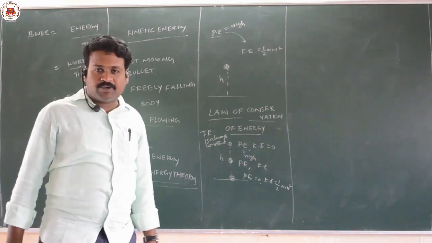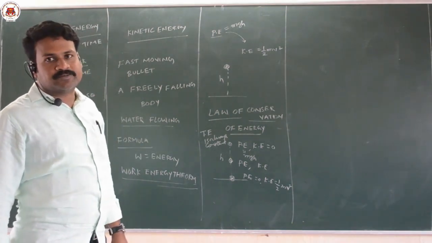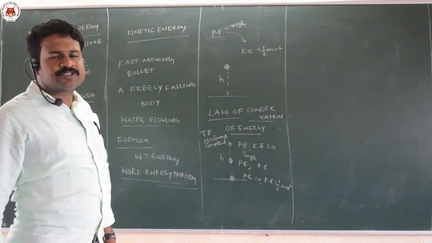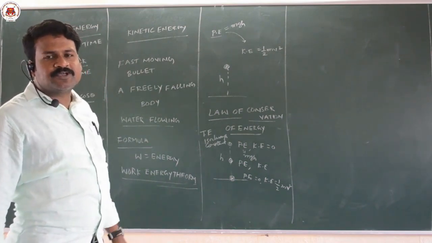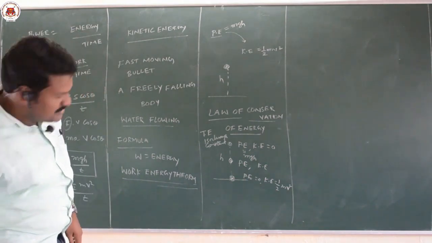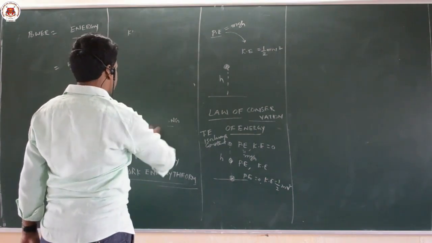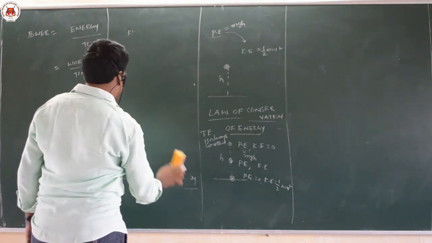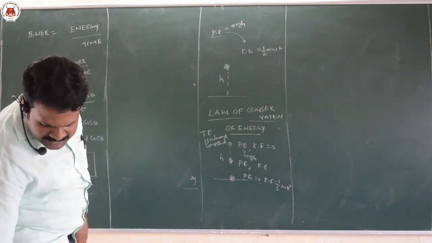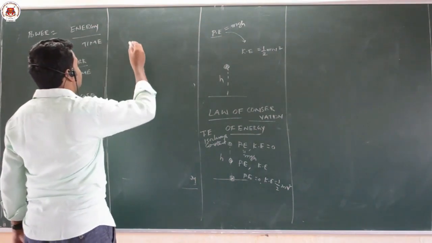So, how much work you are doing in how much time, the rate of doing work, is called power. Power is a scalar quantity, work is also a scalar quantity, and energy is also a scalar quantity. Sometimes they will ask about the efficiency of an engine. This is a new word to you which is very important in solving problems. Efficiency of an engine, or of a body, or of any system.